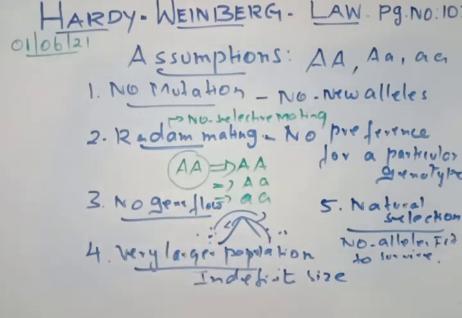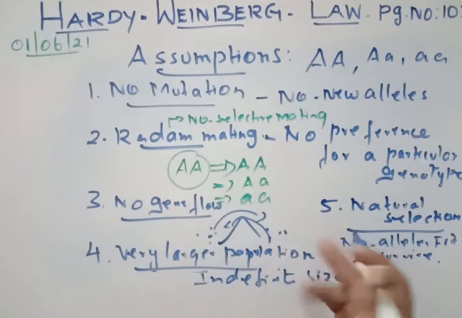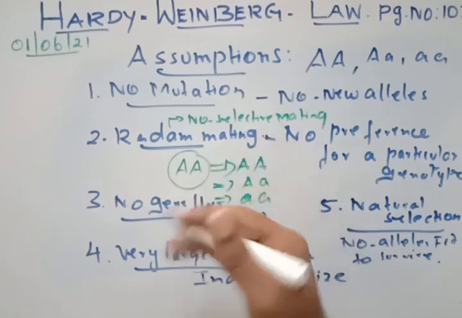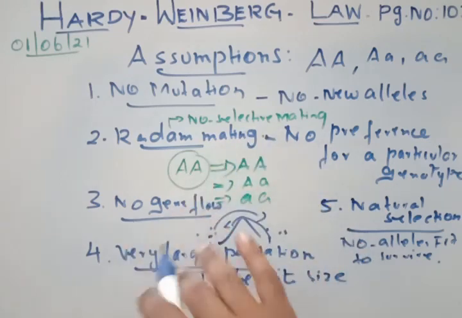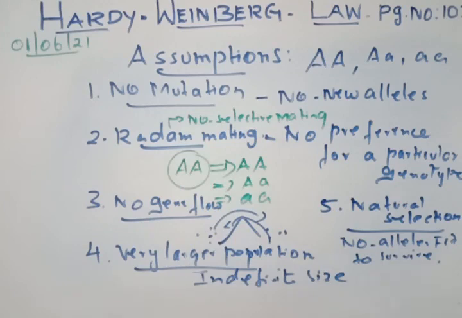And natural selection is not taking place, so no allele is fit, and all the alleles will enter into the next generation. So in the next generation, all these three alleles have the chance of entering into another generation. That is what the Hardy-Weinberg law assumption is.